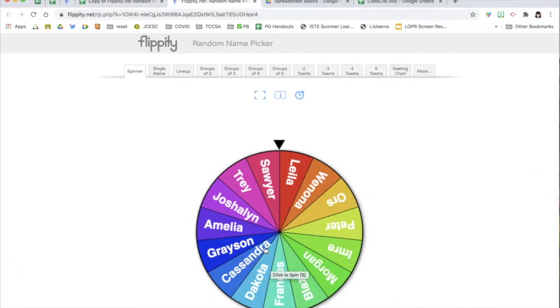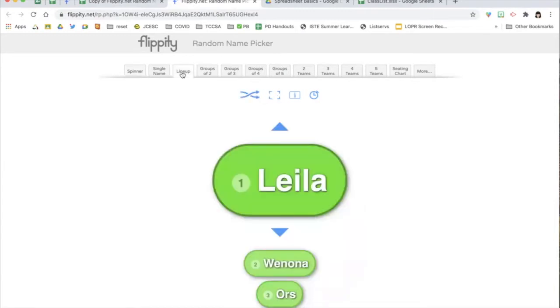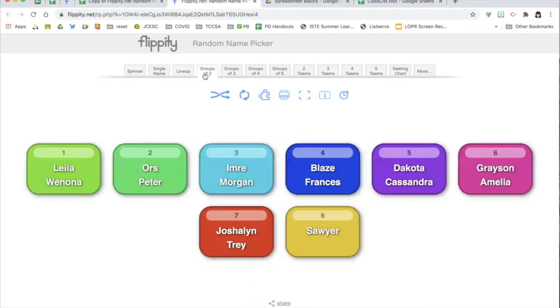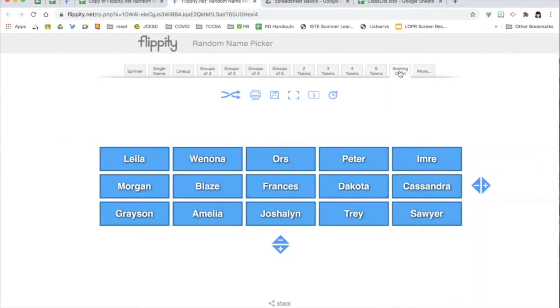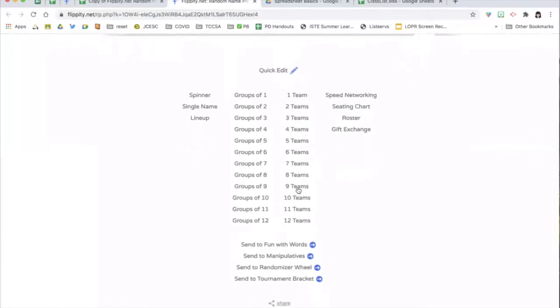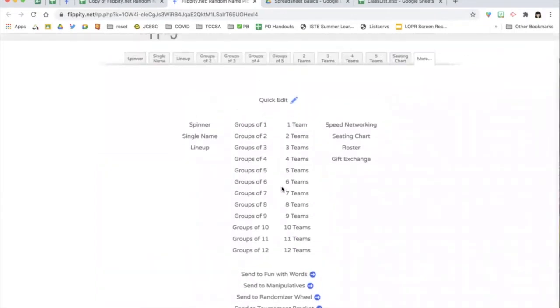So Cassandra, just her name alone gets really close to maximizing, busting out of its space, but it did fit. And now I'm ready to possibly say, let's do lineup. Who's next? How about groups? Maybe we're going to make up a seating chart real fast. So there's a lot of choices up there as well as more. And I'll let you take some time, pause this video, or maybe that was enough.